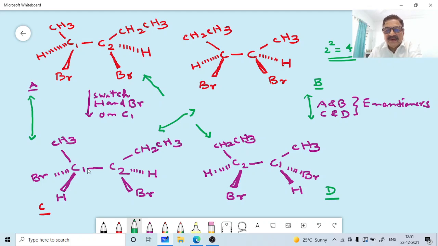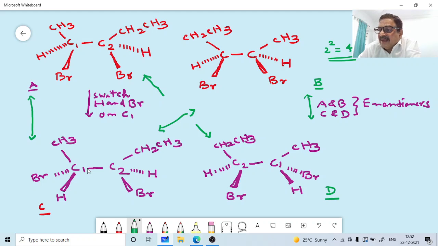If you see this, A and B, and C and D, are enantiomers. We have seen that. C and D are non-superimposable mirror images, so they are also enantiomers. A and B are also enantiomers. Similarly, C and D are also enantiomers. Now the relationship between A and C represents the second broad class of stereoisomers, called diastereomers.